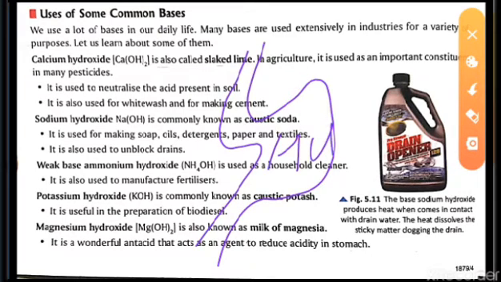When the secretion of HCl, that means the acid, is releasing a lot of acid in the stomach, at that time we feel the sensation in the stomach, what we call acidity. At that time if we take these bases, they will neutralize the action. Just for example, we can say Eno is nothing but a base.